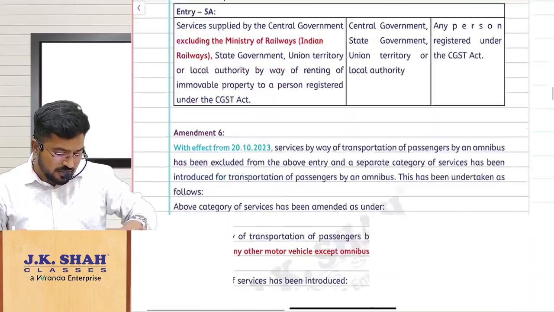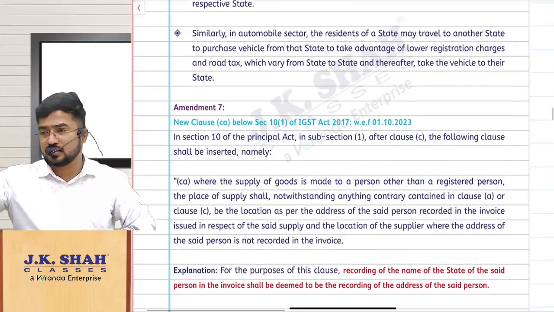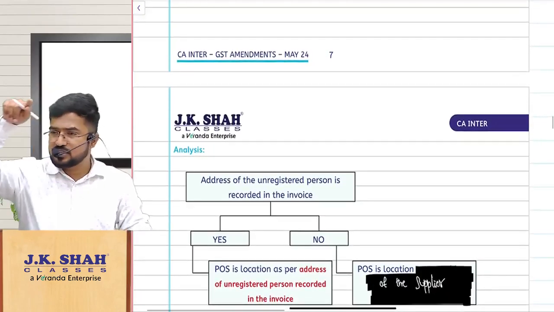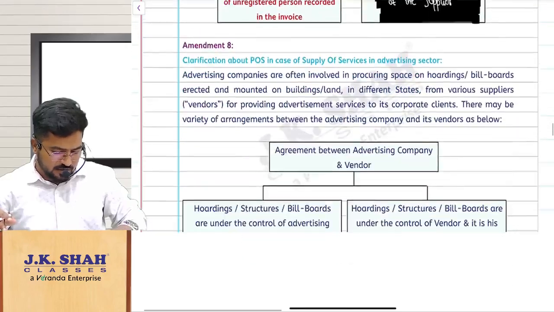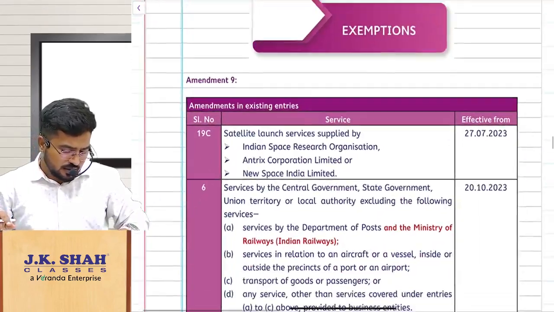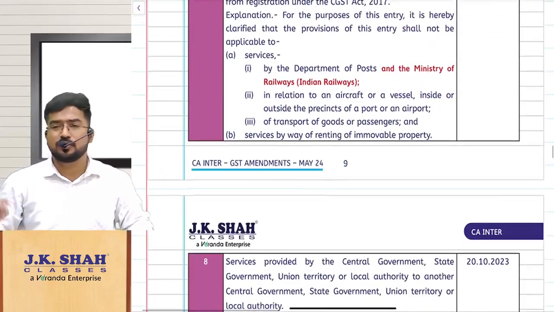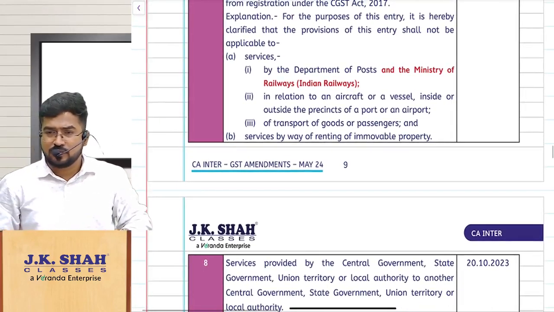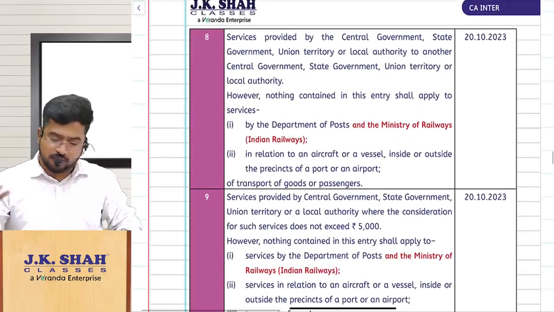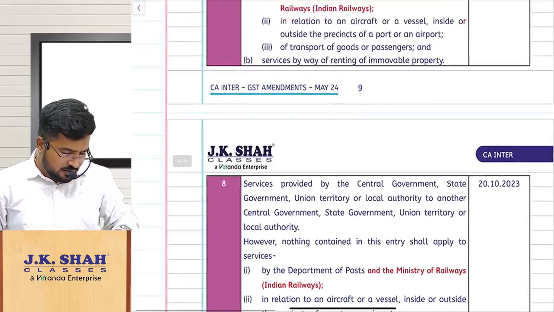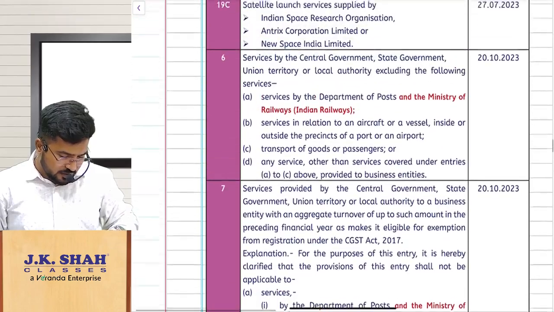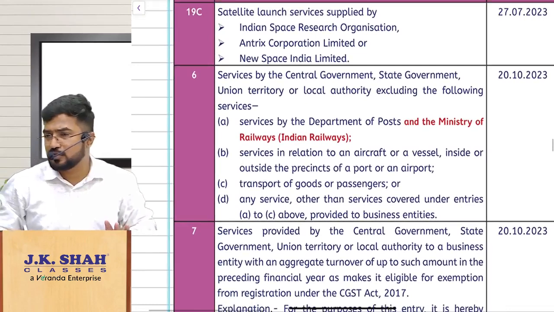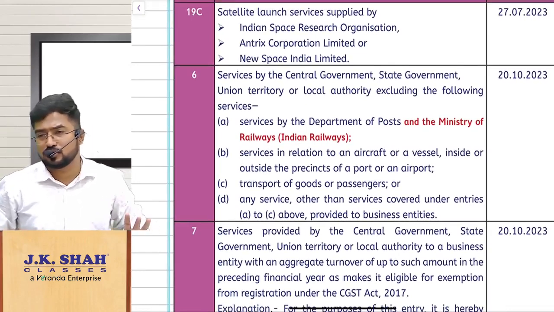Let me take you to exemptions, because while discussing RCM government services, do you remember we first discussed exemptions of government providing services to business entity and other than business entity? And you remember this postal department services in relation to aircraft or vessel. Next we have seen transportation of passengers and goods. So that way we have seen government services, entry number 6, if you remember. Correct? You might have taken the notes also in the classroom.